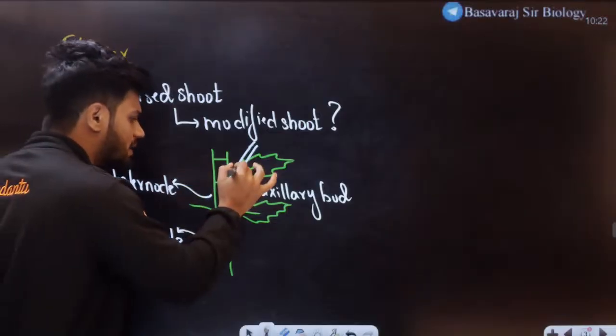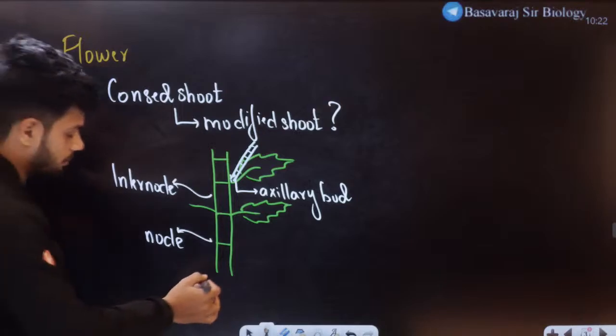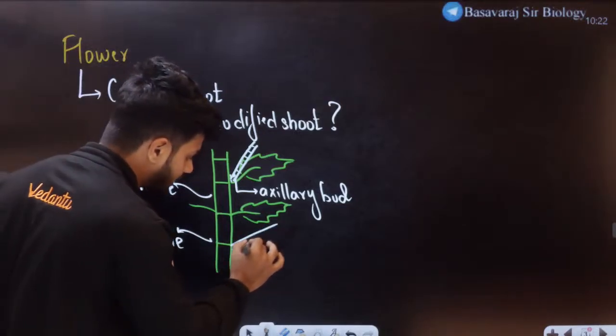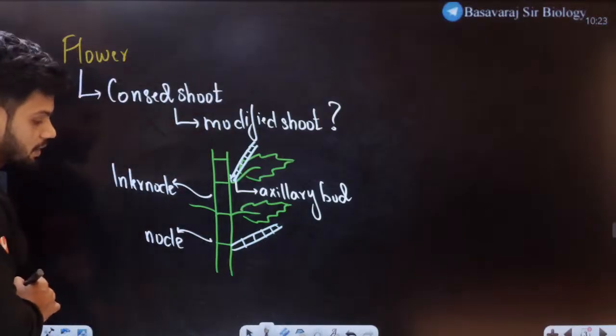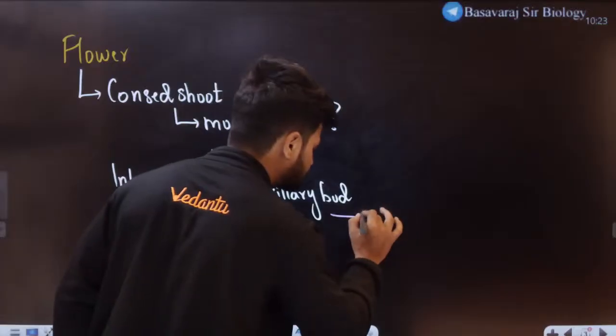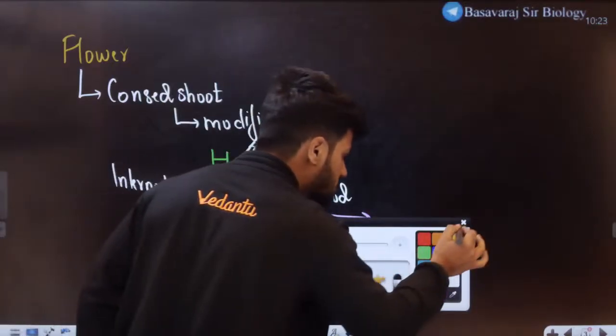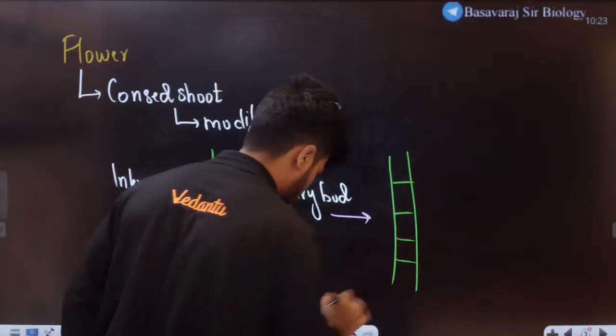Let's say it arises into a branch. I'm going to draw it one more time here. Let's say it's arising into a branch like this. Now what happens here, I want everyone to focus really well. All of you see this branch? Yes sir, we can see the branch here.